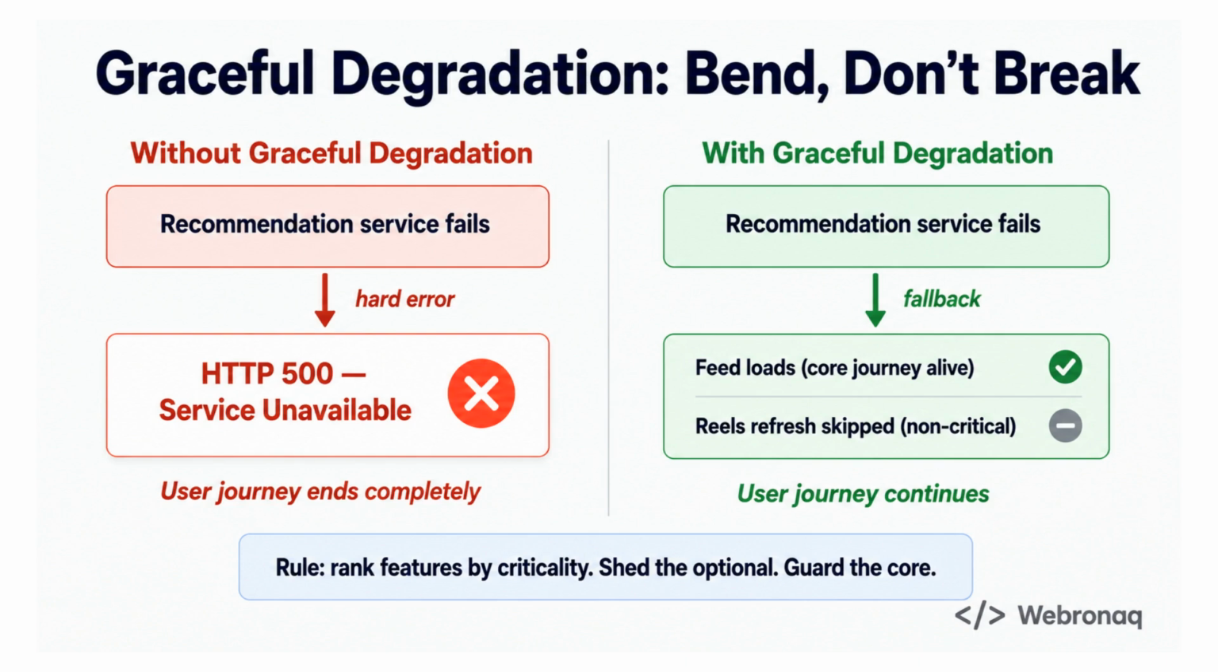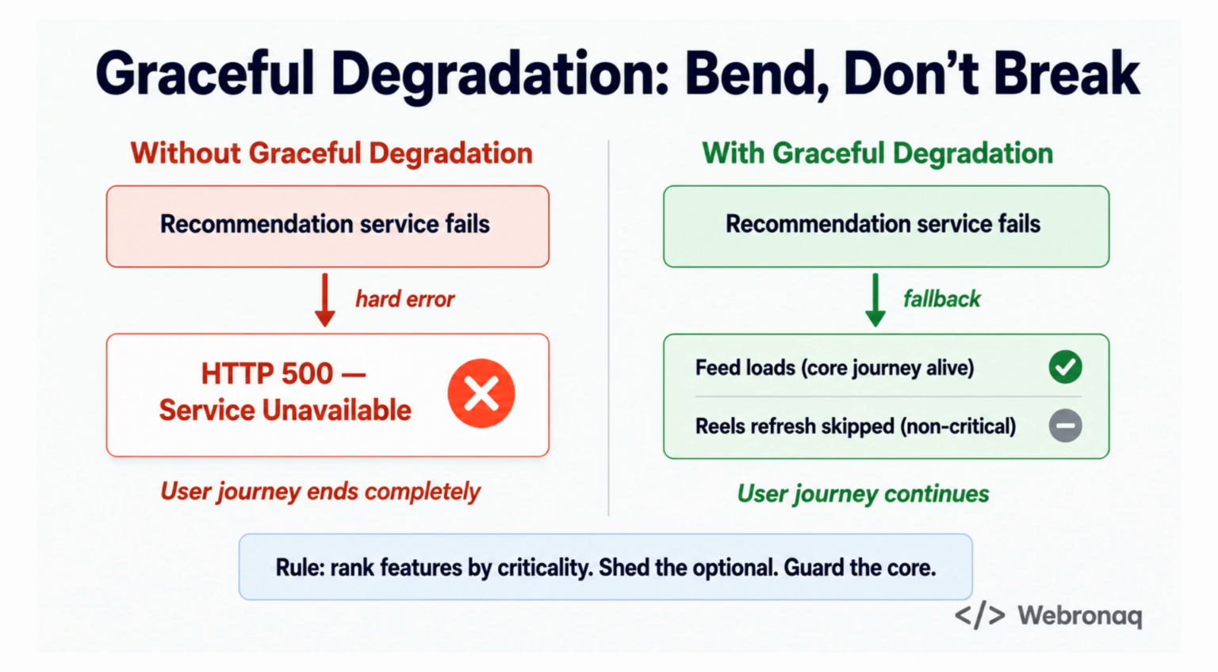The first pattern is called graceful degradation, and the idea is simple. Not all features are equally important. When part of your system breaks, you shed the non-critical parts and keep the core user journey alive. Think about what Meta could have done differently. When a back-end recommendation service struggles, instead of throwing a hard 500 error and showing users nothing, a gracefully degrading system quietly skips the personalized feed suggestions and the reels refresh. The user can still scroll, still post, still message. The experience is reduced, but it is not broken.